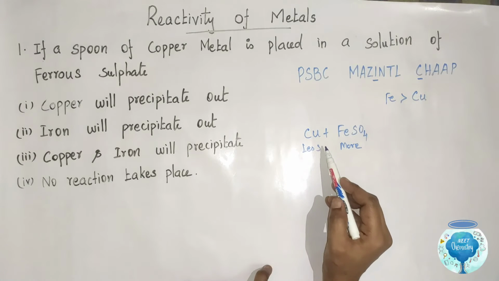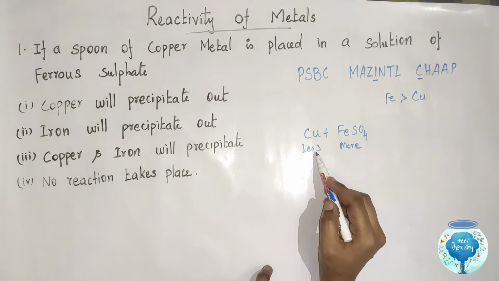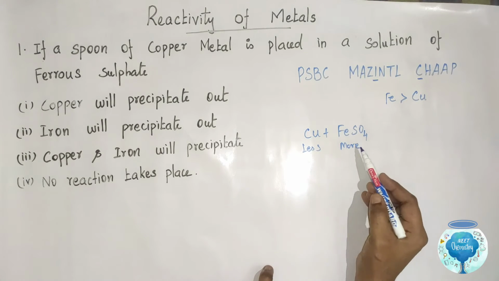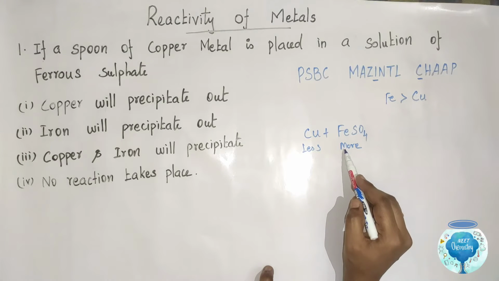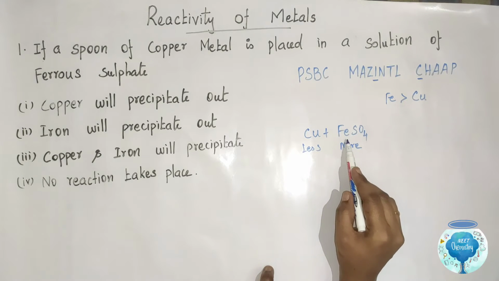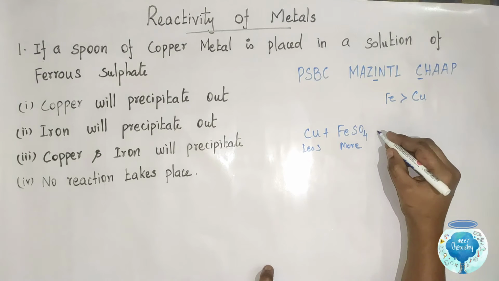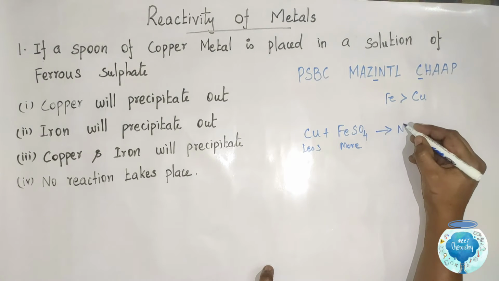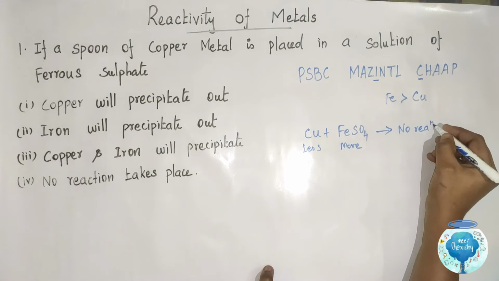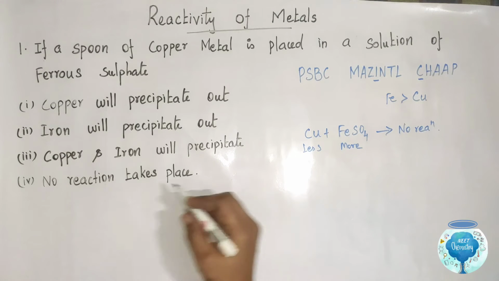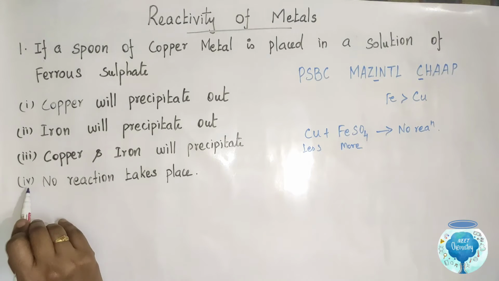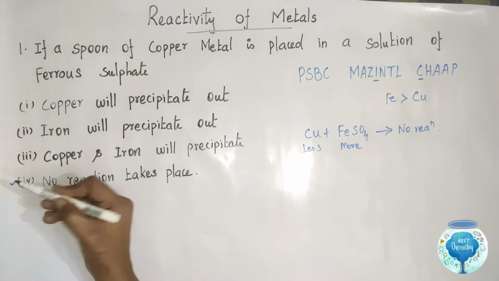Copper is less reactive, so copper cannot displace iron from ferrous sulfate. So no reaction takes place. So the answer is option 4. No reaction takes place.